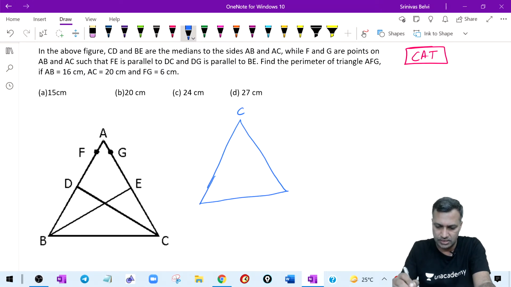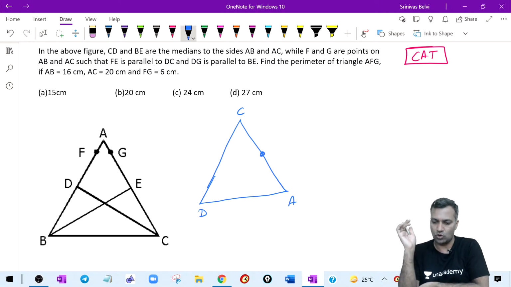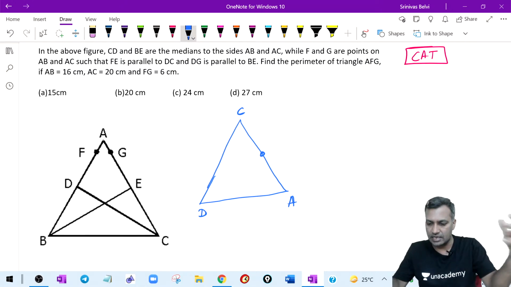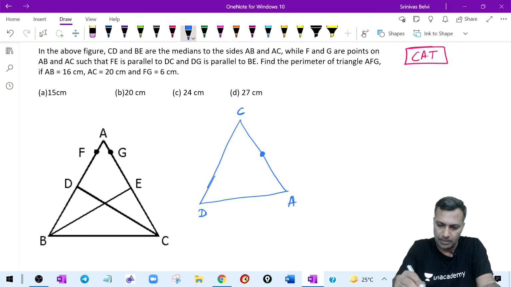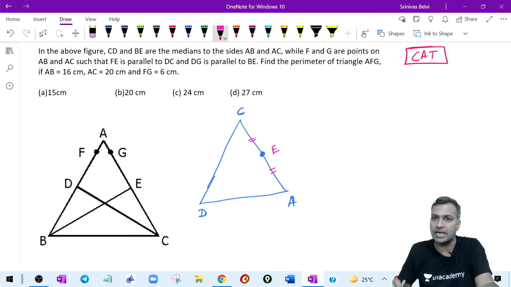Let me call this C here. Let me call this A on one side, and D on the other side. Between C and A, I will pick the midpoint of CA. Don't refer to the earlier diagram. Listen to this blue diagram that I'm drawing. Here I have a triangle called CDA. There is a C, there is a D, and there is an A. I pick the midpoint of this, and let me name it as E.